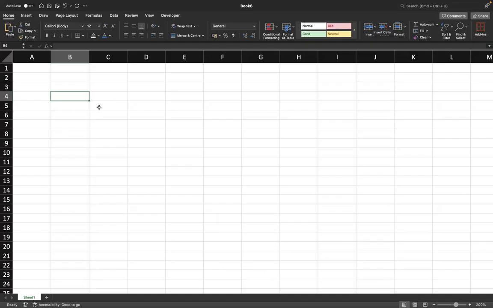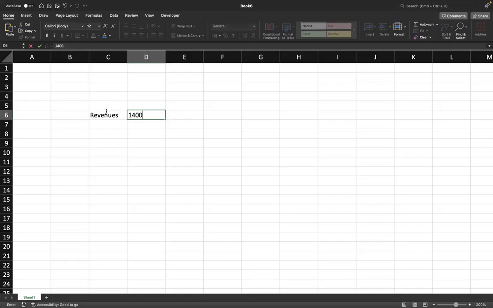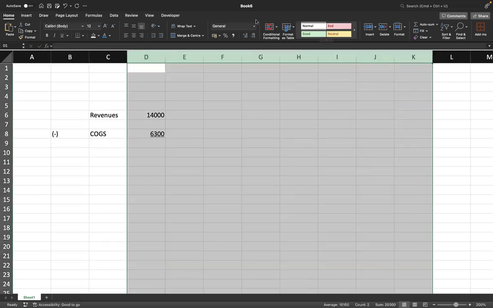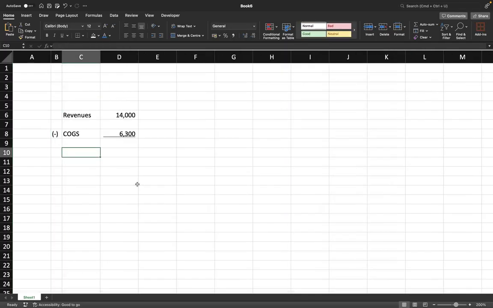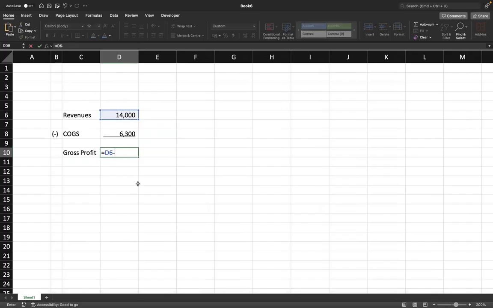So first step in building the control panel and the dashboard is what? First, you should record all your cash flows, or rather your data. So what is the data that is given to you for this project? The revenues is how much? 14,000, right? Minus cost of goods sold is 6,300, which means that your gross profit is how much? $7,700.